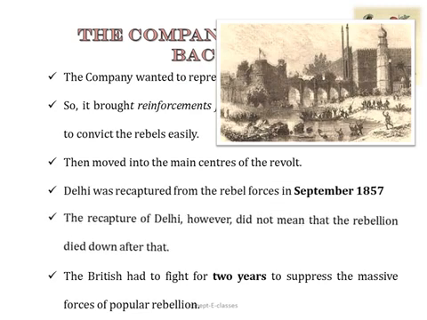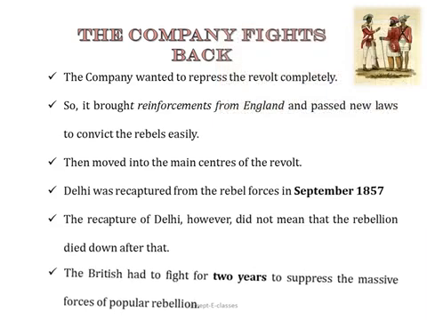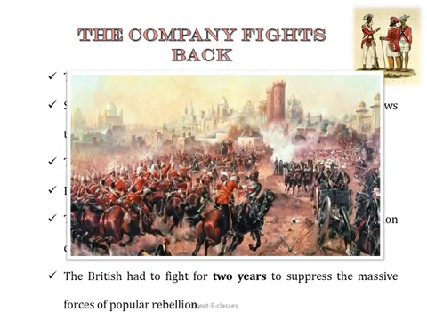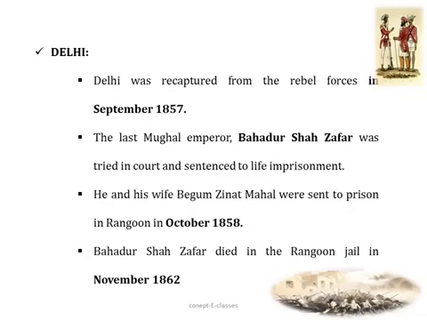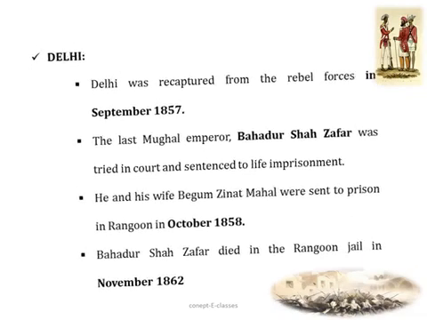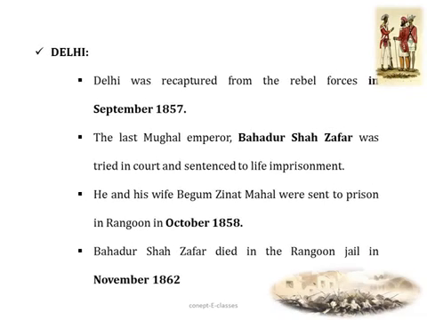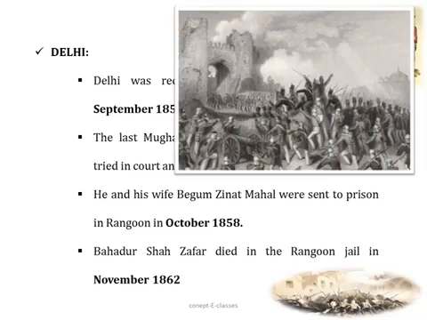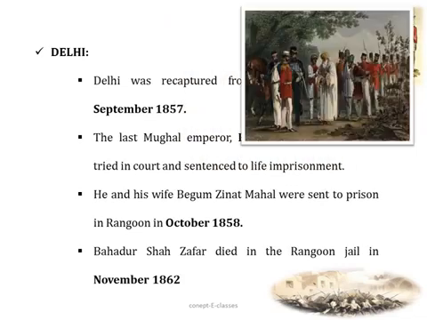The recapture of Delhi, however, did not mean that the rebellion died down after that. The Britishers had to fight for 2 years to suppress the massive forces of the popular rebellion. Now let's see how the different states were captured. Now Delhi was recaptured from the rebel forces in September 1857. The last Mughal emperor Bahadur Shah Zafar was tried in court and sentenced to life imprisonment.